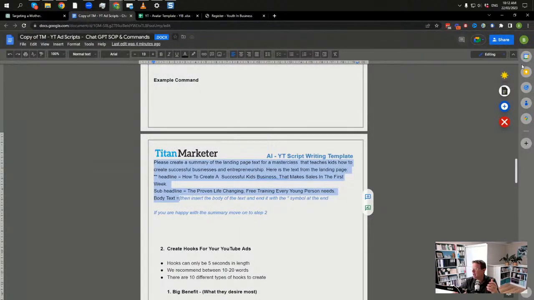Now with YouTube ads, if I can, I might just show you guys that we have a 4-part YouTube ad structure, which is probably unique. I haven't seen it anywhere else, but it works really, really well. So I'm just going to bring up a slide that explains what it is. Basically, it's 4 parts, but the most important thing you're going to need to do is write good hooks. Good hooks are where it's at. And if you don't know what a hook is, it's what grabs people in that first 5 seconds.